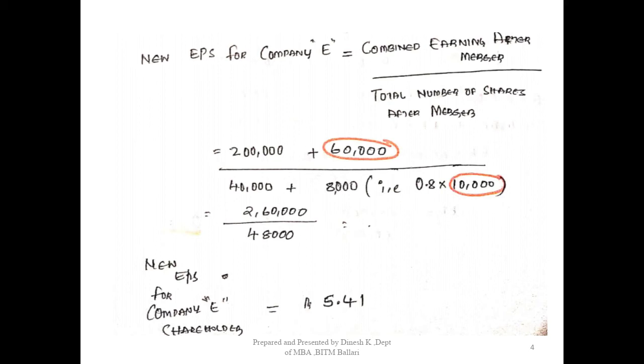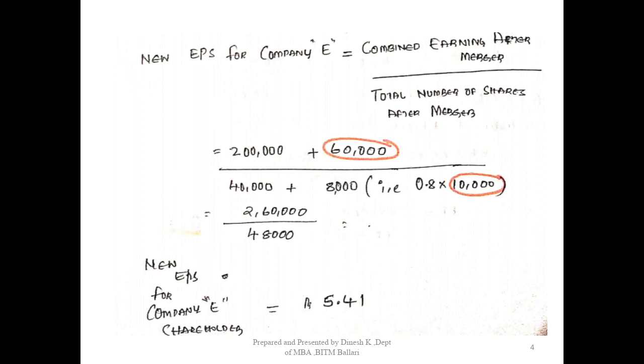Then total number of shares after merger. That is the total number of shares of the acquiring company plus the new shares issued to the target company shareholders based on the exchange ratio. What is the number of shares of the acquiring company? This is not going to change, before and after it is the same, that is 40,000 shares.